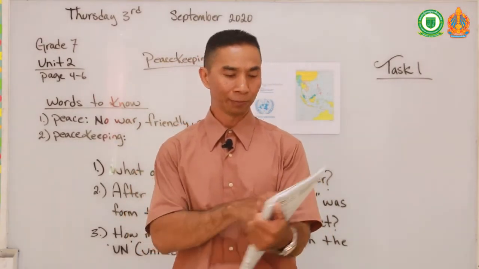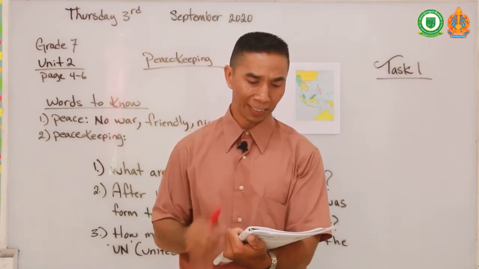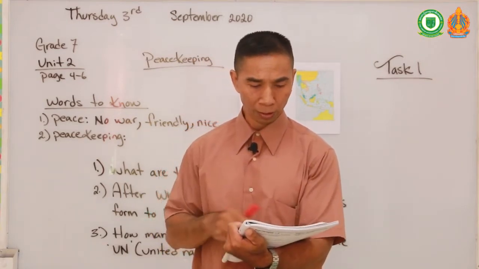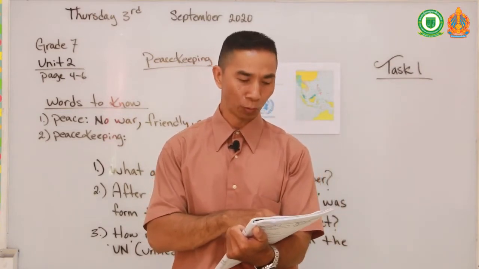The first paragraph, United Nations. In 1945, at the end of the Second World War, an international organization called the United Nations was created.